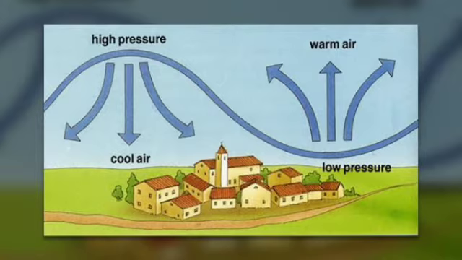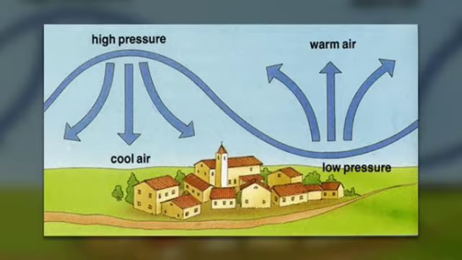Are you getting me, students? See, again I am explaining. Suppose there are two regions, and in one region there is a high pressure, and simultaneously in the other region there is a low pressure area. So keep in mind, winds always blow from high pressure area towards the low pressure area.